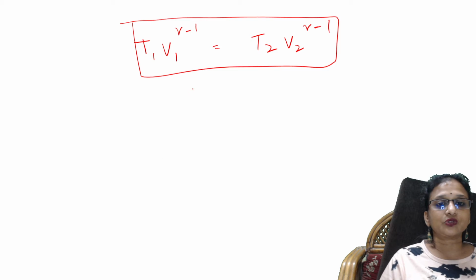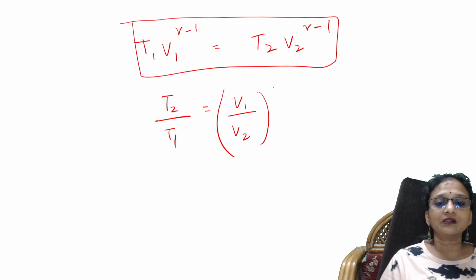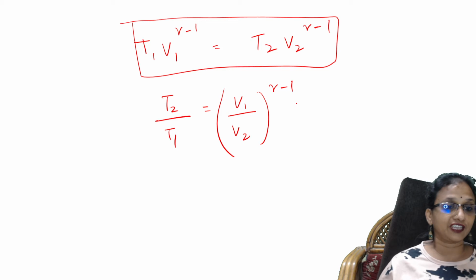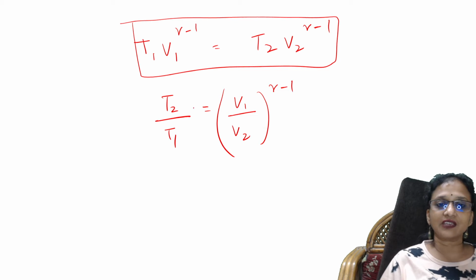Now take the ratio. I'm taking all the T terms to one side and all the V terms to the other side. Now this is gamma minus 1.